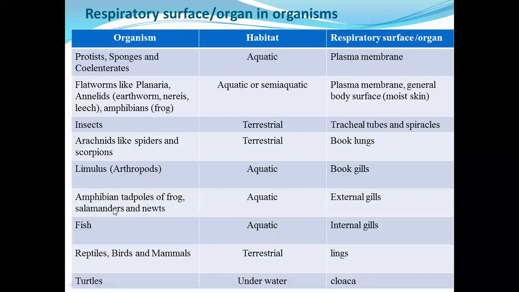Amphibians, tadpoles of frog, salamanders and newts are aquatic and respire through external gills. Fish are aquatic and respire through internal gills. Reptiles, birds and mammals are terrestrial and respire through lungs. Turtles are underwater and respire through claw.